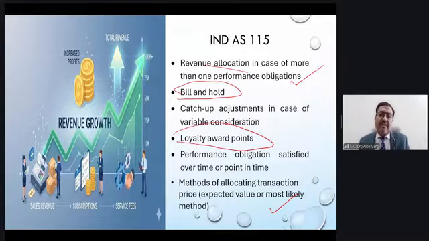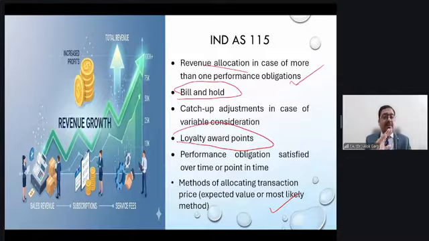Overall, this Ind AS 115 is a very, very important standard, very detailed standard, very lengthy standard. One of the key messages I want to highlight here for having control over Ind AS 115: when you read Ind AS 115, and for every big standard, you need to know what is your territory of the standard. You need to know that. For example, write down the important pointers. Let's say step number one. Step number one is identify the contract with the customer. What are the key points and the concepts in step number one?